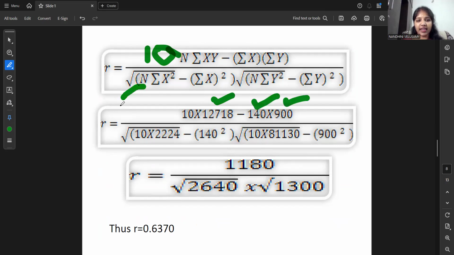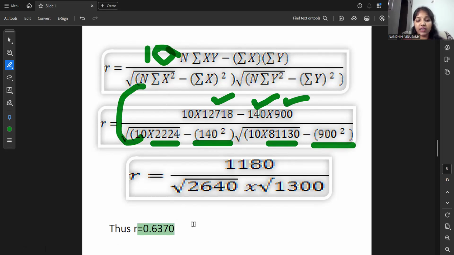Then n is again 10. Summation x square is 2,224, and summation x the whole square is 140 the whole square, and summation y square is 81,130, and summation y the whole square is 900 the whole square. By calculating these values, I'll get r as 0.6374.